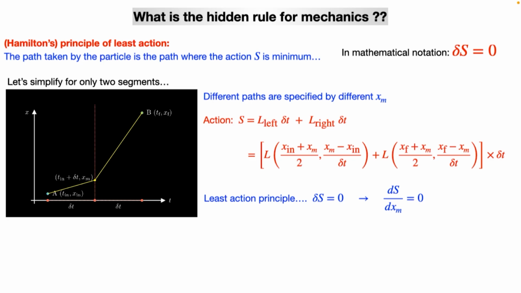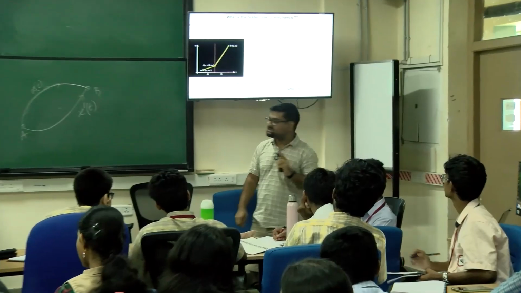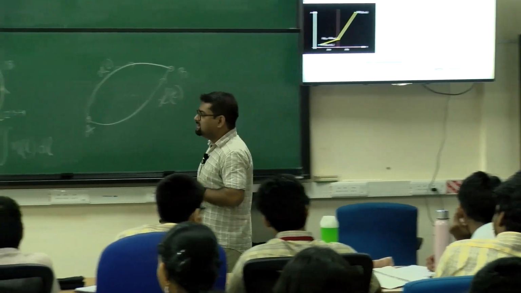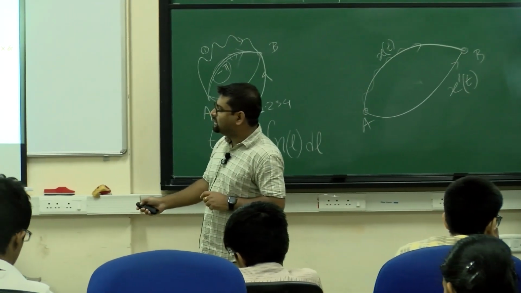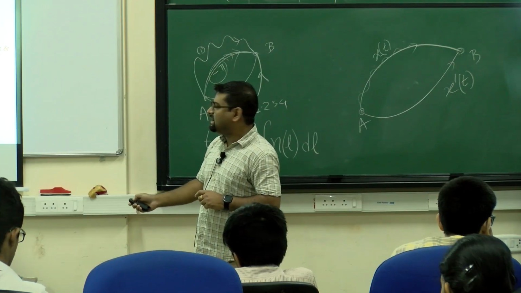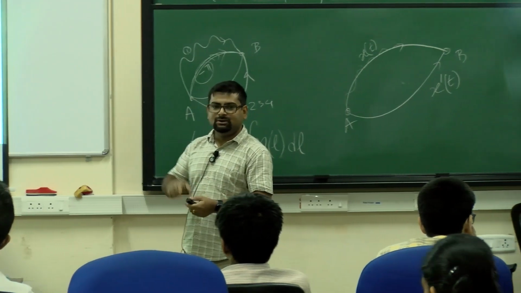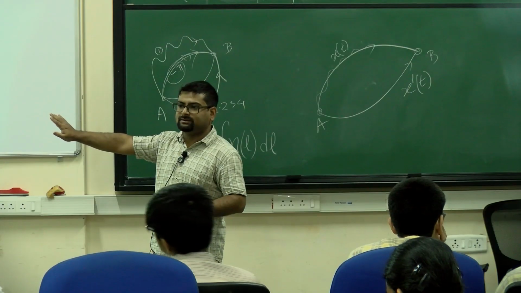What you will find is that it gives us an equation, again a very important one, one of the most important equations in physics, called the Euler-Lagrange equation. Let me note that if you don't understand this quantity, with respect to d, I give a del here, so it is called a partial derivative, and it tells us that when you take the derivative, you assume that all the other variables are constant.